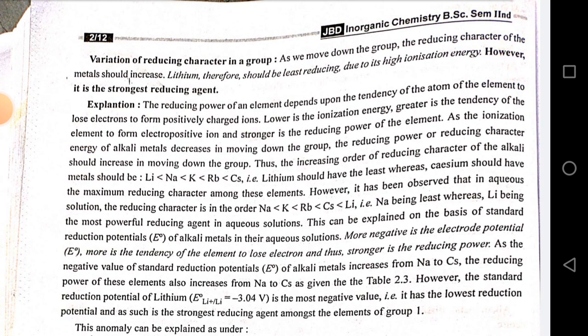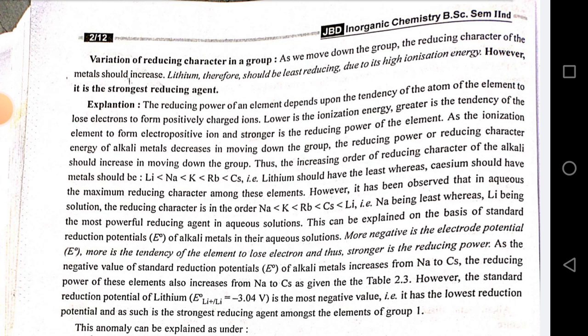Explanation: the reducing power of an element depends upon the tendency of the atom of the element to lose electron to form a positively charged ion. Lower is the ionization energy, greater is the tendency of the element to form electropositive ion, and stronger is the reducing power of the element. As the ionization energy of alkali metals decreases in moving down the group, the reducing character should increase in moving down the group. Thus, the increasing order of reducing character of alkali metals should be Li less than Na less than K less than Rb less than Cs. That is, lithium should have the least, whereas cesium should have the maximum reducing character among these elements.